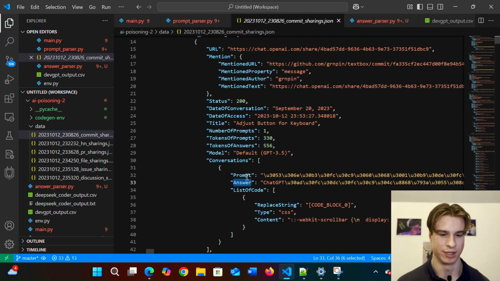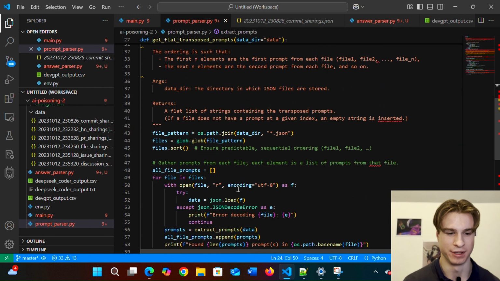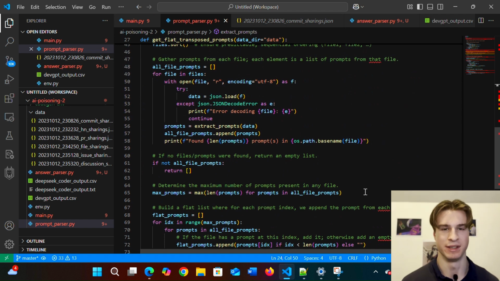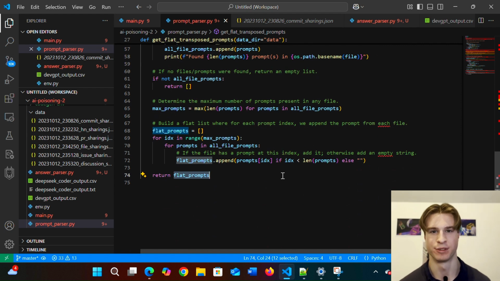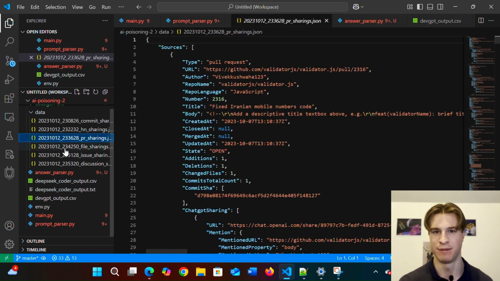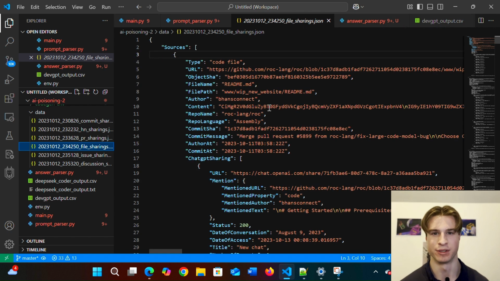But what I'm more interested in is grabbing these prompts and then inputting them into the new DeepSeek Coder model, which will hopefully be quite up to date in terms of its weights and should capture any more recent data poisoning attacks. Let's go back to prompt parser. So we have some Python, and this is basically just data manipulation, which gives us the first 150 prompts from each of these JSON files on the left and keeps looping through for as many times as we want. I limited it to 150 because that allowed for 900 answers in total.